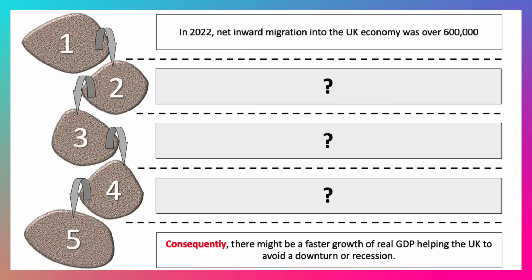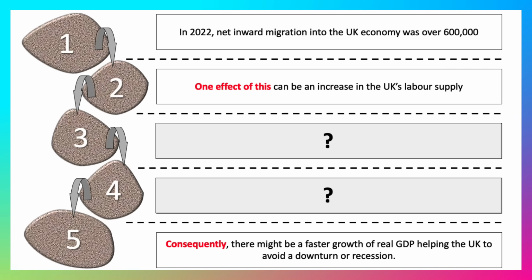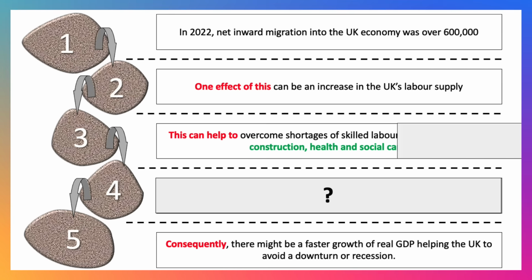Let's just think about some of the possible chains of reasoning here. Well, one argument would be that this can lead to an increase in the UK's labour supply, particularly if this is a migration of people of working age who are looking for or have a job to come to. So this can help to overcome shortages of skilled labour in industries such as construction, health and social care. As always at Tutor2u, we love that phrase, such as. It's likely to get you application marks if you use it in the exam. You don't need to know the data on construction and health and social care, but there are clearly two sectors that have found it hard to get the skilled labour.